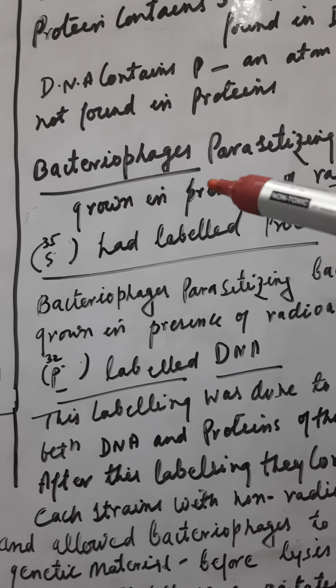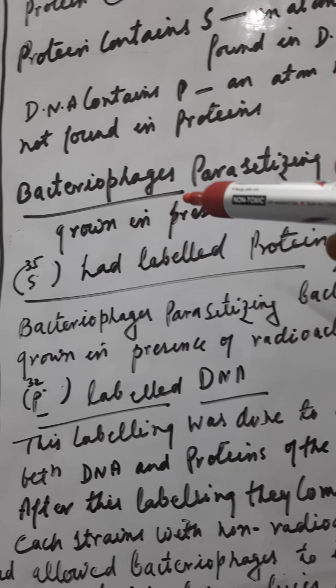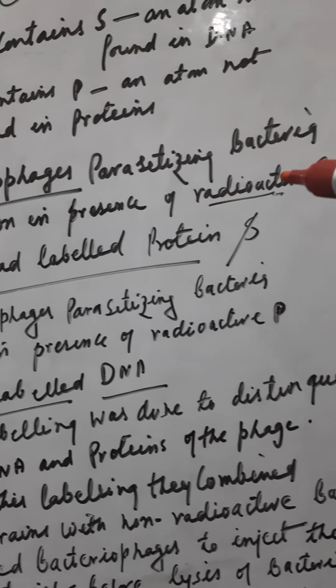Bacteriophages parasitizing bacteria grown in the presence of radioactive S35 had labeled protein, and those grown in the presence of radioactive phosphorus, that is P32, had labeled DNA. So this strain had labeled DNA and this had labeled protein.